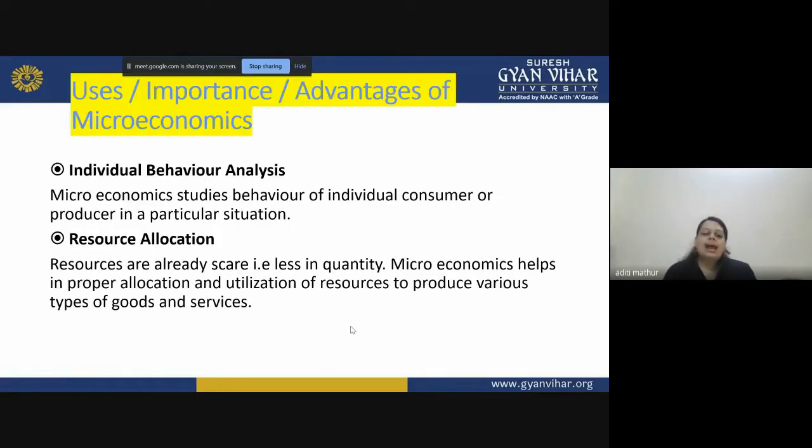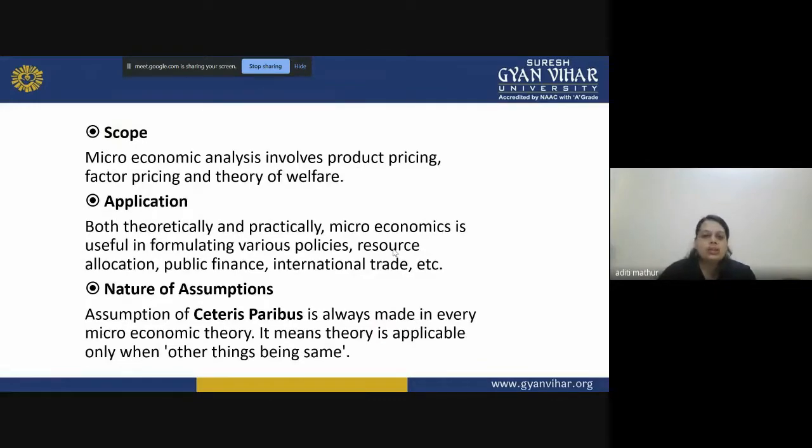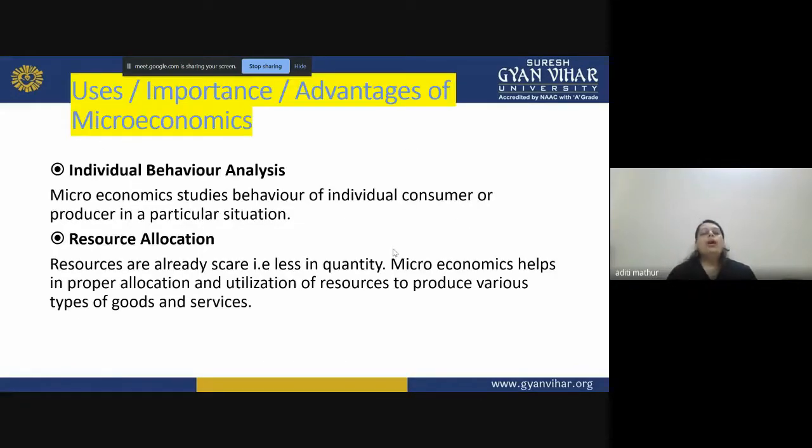Now let us understand the uses, importance, or advantages of microeconomics, right? Till now we have studied the characteristics or features. Let us have a quick recap. Characteristic number one is the nature of analysis, then the slicing method, then the scope, then the application, that it is theoretically and practically both applicable, and then the nature of assumptions, right? So now how does microeconomics help you? What are the advantages or the importance of the study